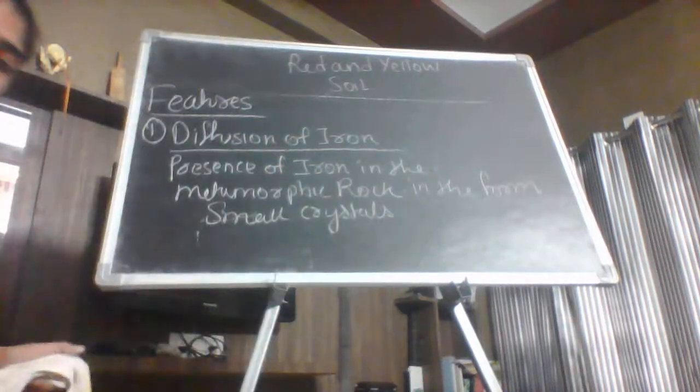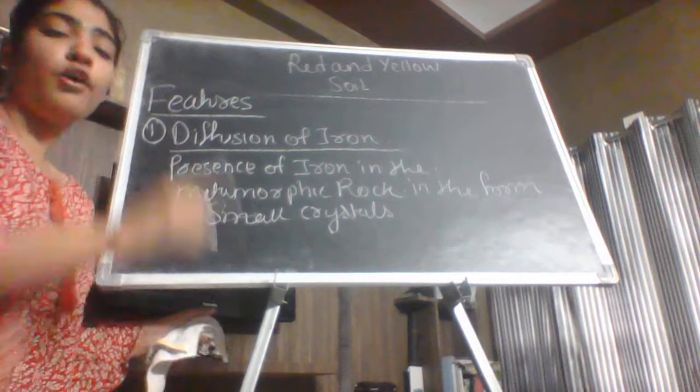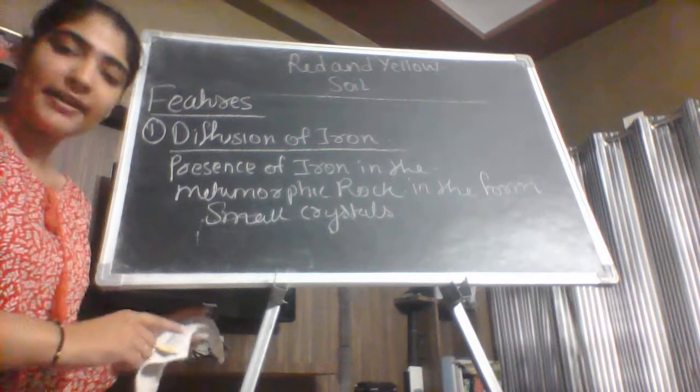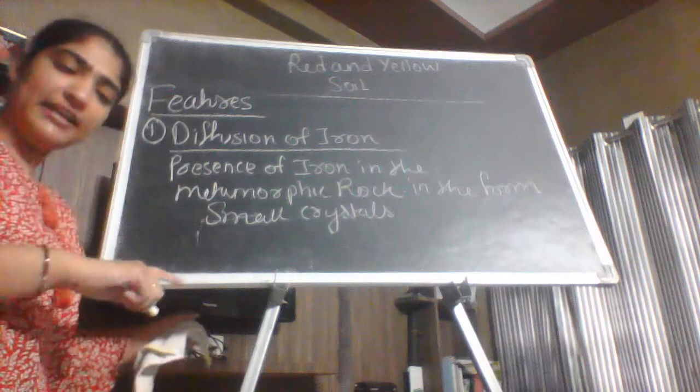This is the diffusion of the soil. You must remember that the parent rock for the red and yellow soil is the metamorphic rock, and the parent rock for the black soil was the igneous rock.